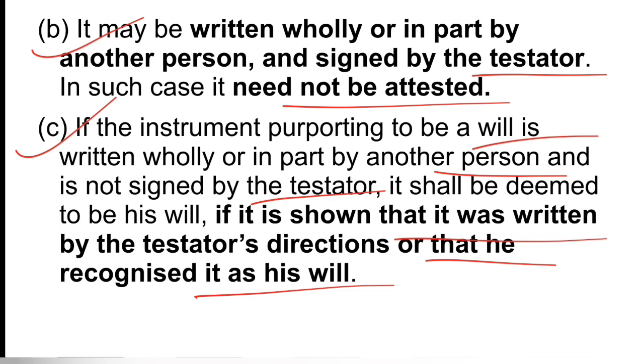So this is a matter of evidence that when a will is prepared by somebody else in privileged will cases, then the evidence must be shown that it was written on his direction, or, even if it is a doubtful will and it is not proved whether direction was there or not, it should be proved that he recognized that will as his own will when he was alive. So this is condition number C.